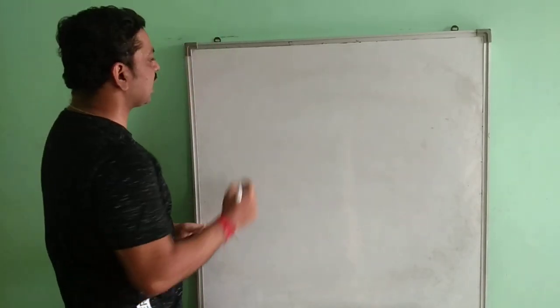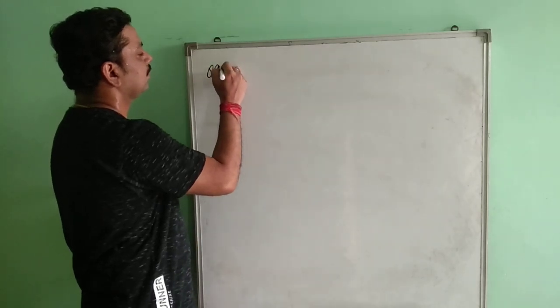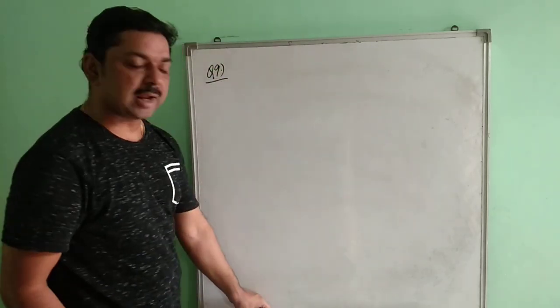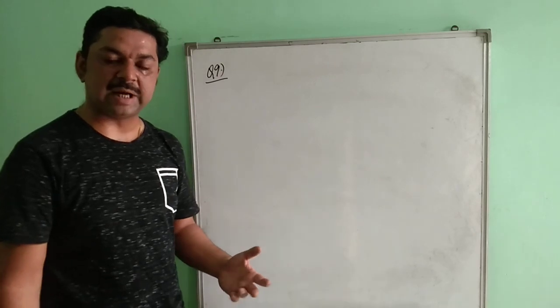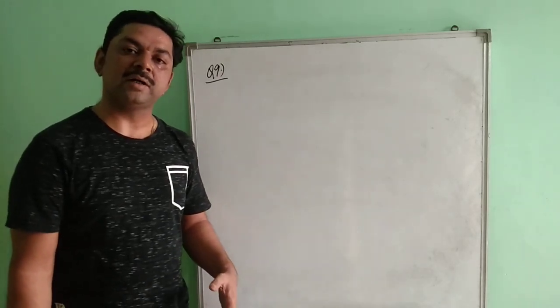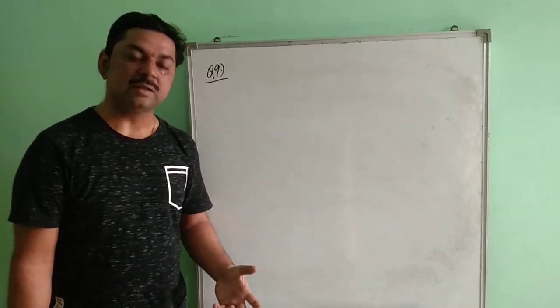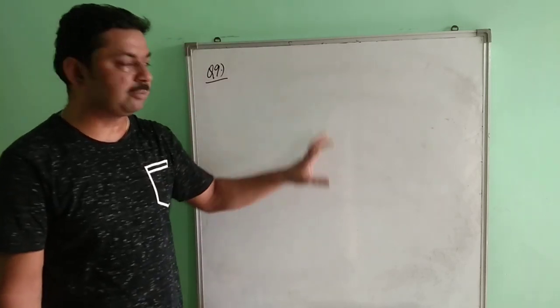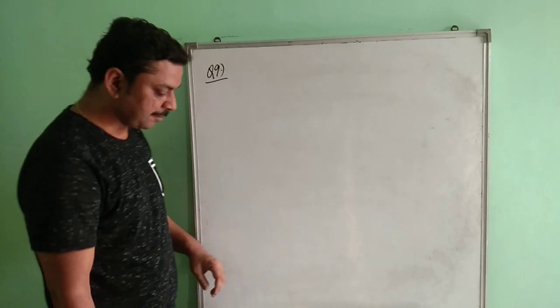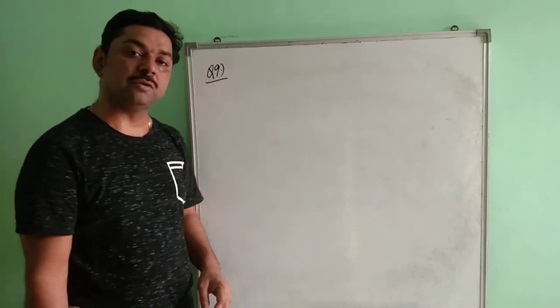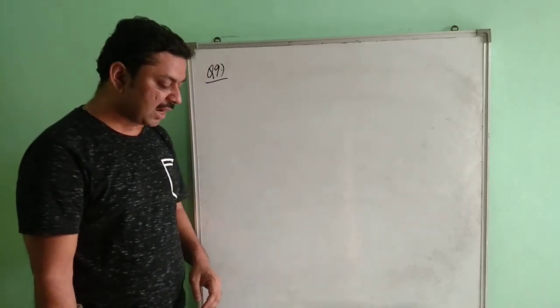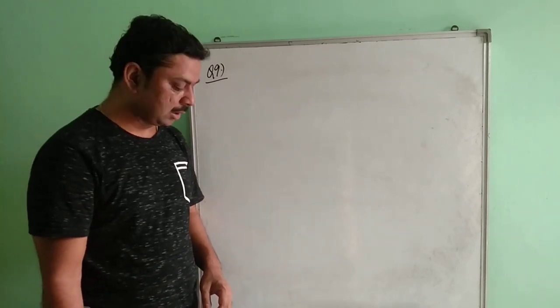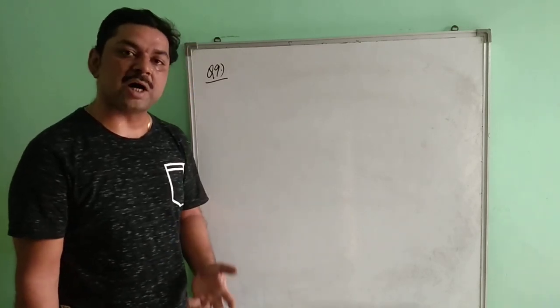Now question number 9. Basically, I am taking only those questions which I think are important and which will help you in doing your exercise. It says that Sonia had rupees 540. If she has 10% less than Uma, how much money does Uma have?